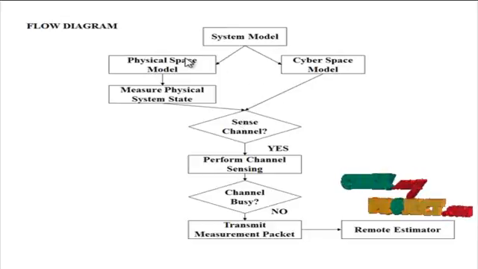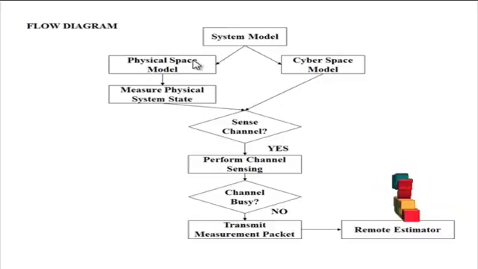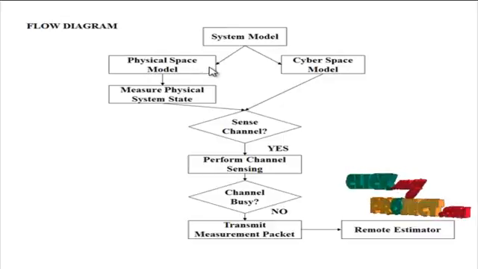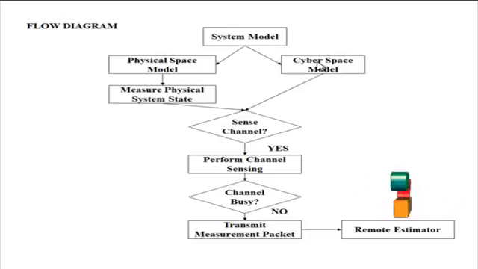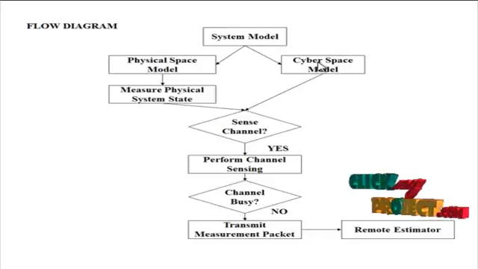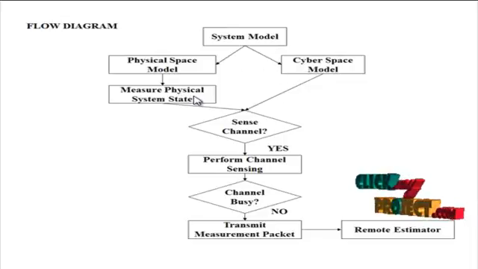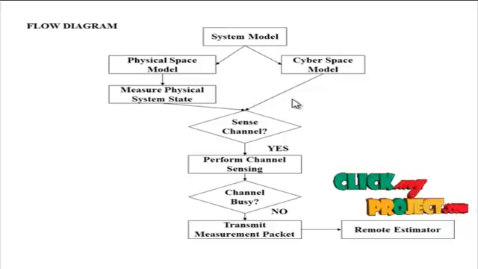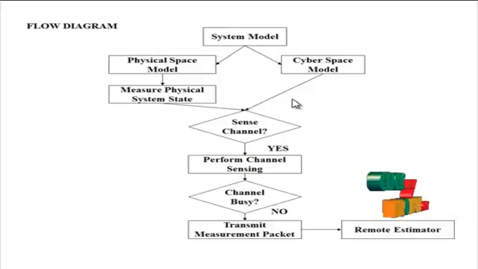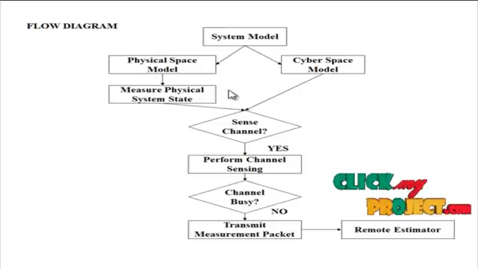Initially, design the physical space within the sensor sampling period. It is based on the sensor state in a dynamic system, and also generates the cyberspace model, which is based on the sensor sampling period. For the channel under consideration, its bandwidth W is equal to 2 MHz and the noise power is 1 milliwatt. The signal to noise ratio of the channel received by the sensor during the channel's busy period is -3 dB.